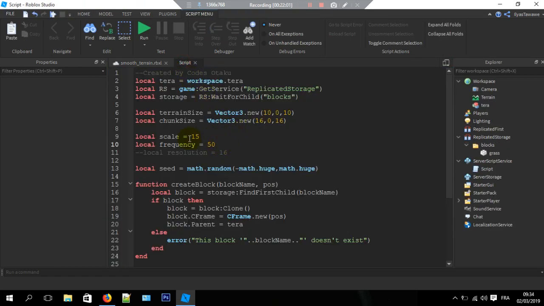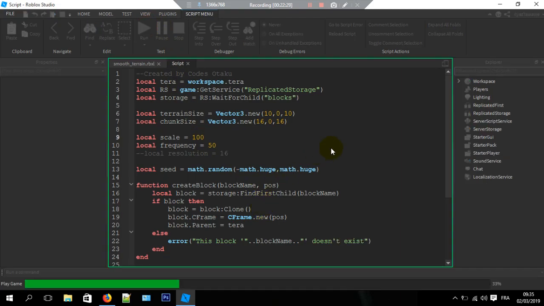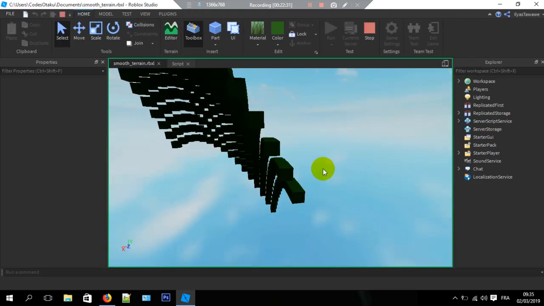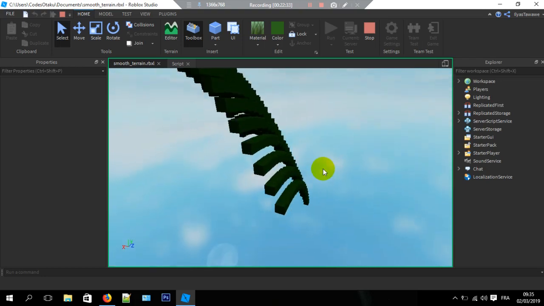And you can play with these two values. There's a variety of stuff. It depends on the terrain that you want to actually generate. And yeah, so frequency, let's actually go with scale. So scale adjusts the size of the variation. I mean, you're just gonna scale it. So for example 100 in the scale, and as you see we're getting bigger and bigger.